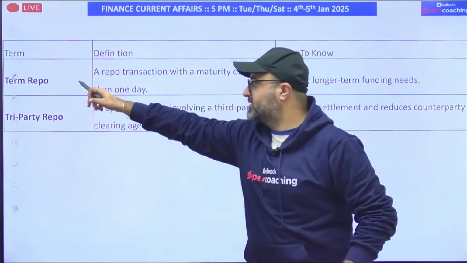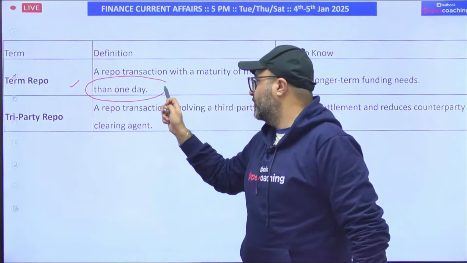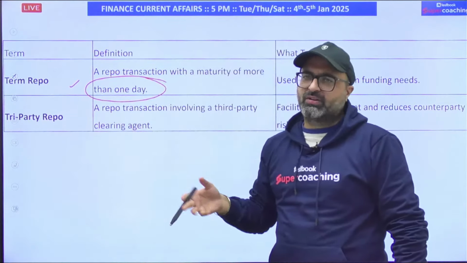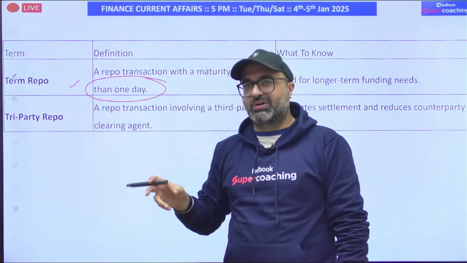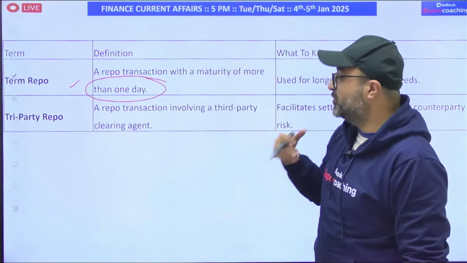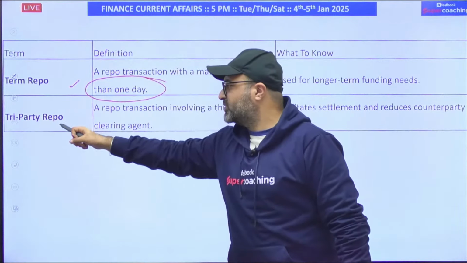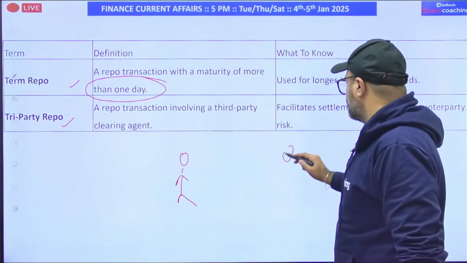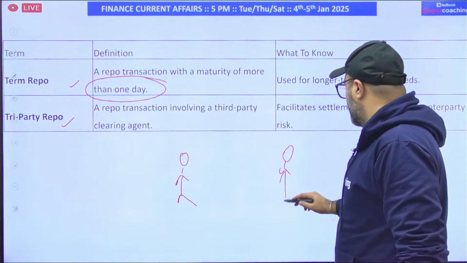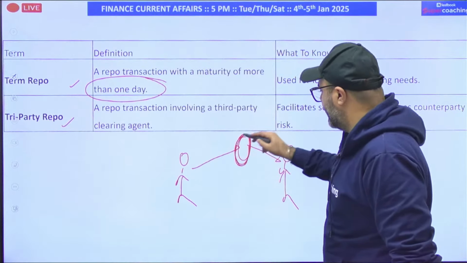We have a term that is term repo. Term repo basically means when the loan is taken for more than 1 day. If it is taken for less than 1 day, 24 hours, then in that case we use the word repo transaction. Otherwise we use the word term repo transaction. What is tri-party repo? Tri-party repo means when you involve a third party, individual 1, individual 2. In order to avoid risk, they involve a third party and the third party acts as a guarantor for both of them.